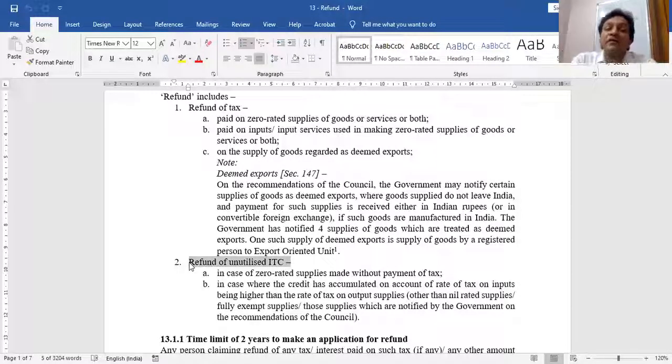For example, I have ITC of 1,000 rupees, or suppose I have input tax credit of 1 lakh rupees. When I did the sale, this sale was found to be zero rated supply, and on zero rated supply, I know that there is no tax, so I will not pay any tax. So how can I use that 1 lakh ITC now? Answer is no use. So government says you can claim this 1 lakh rupees as refund. So all unutilized ITCs, when you are making this supply zero rated supply without paying any tax, then you have a right to claim this as refund. Let me show you with the help of this board.